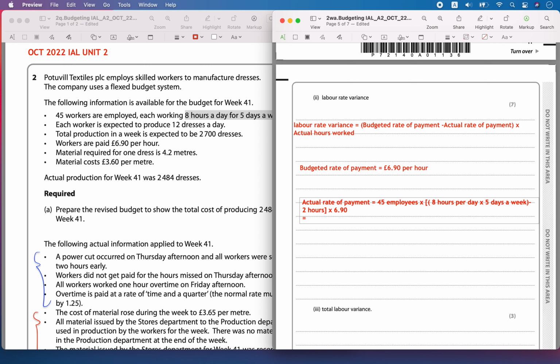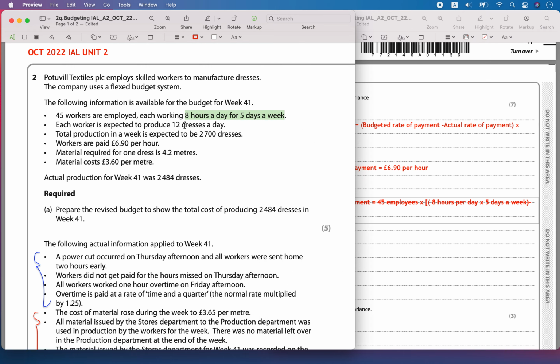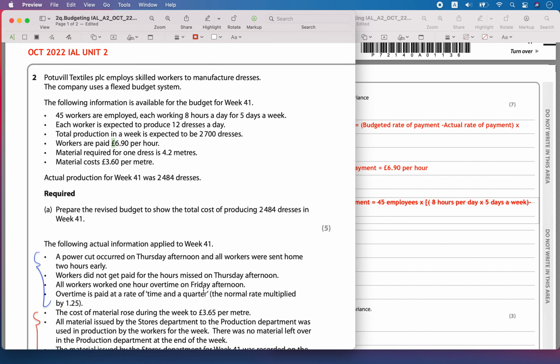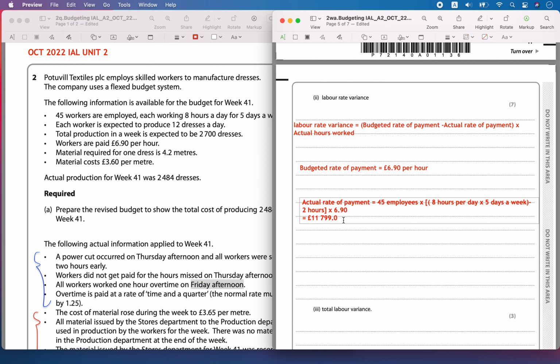So that is going to be equal to 11,799.0 pounds. And also there was an overtime payment that has happened. Overtime is paid at time and a quarter for Friday afternoon for 1 day. For 1 day Friday afternoon payment. What was the payment rate?